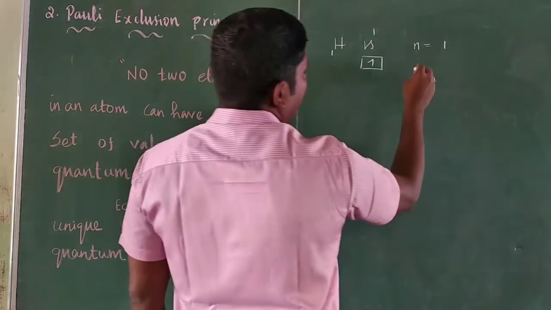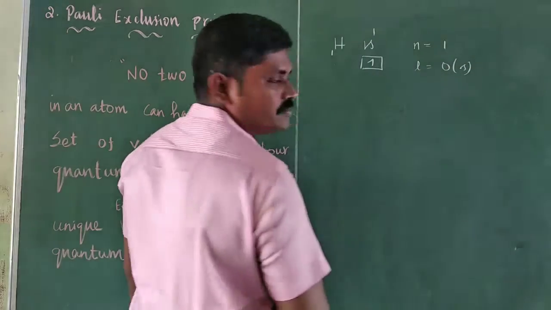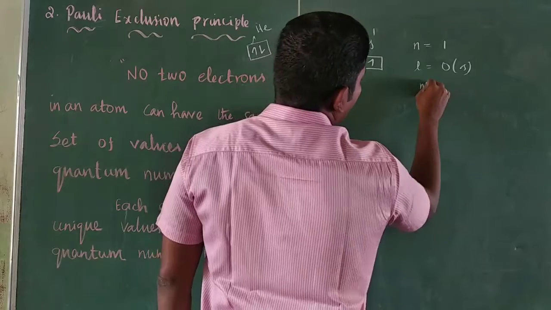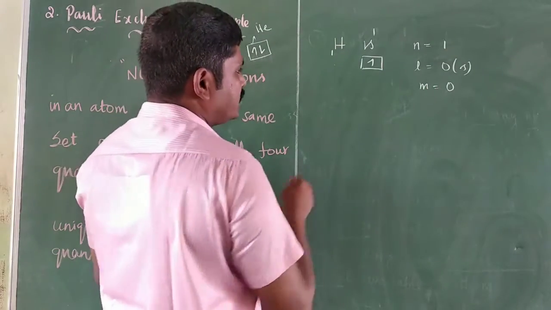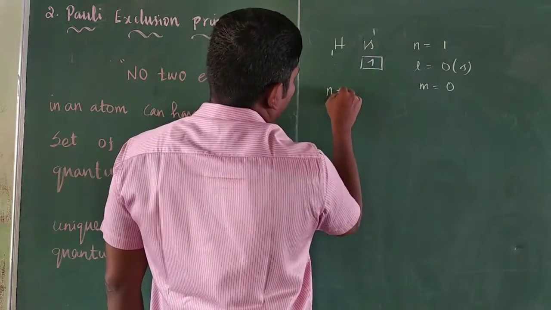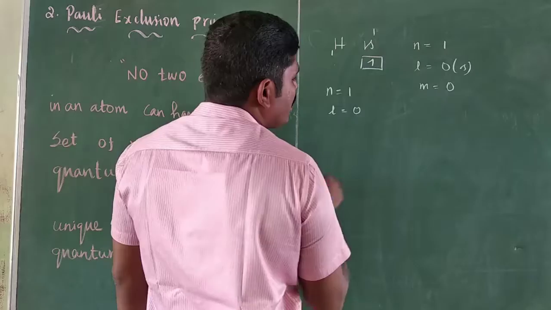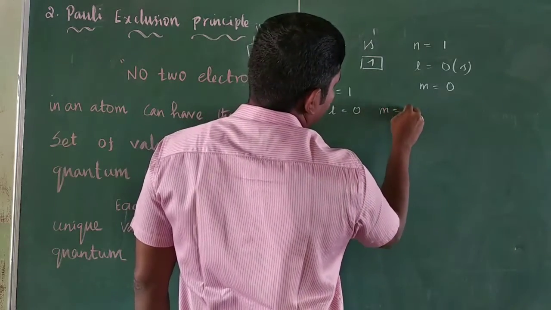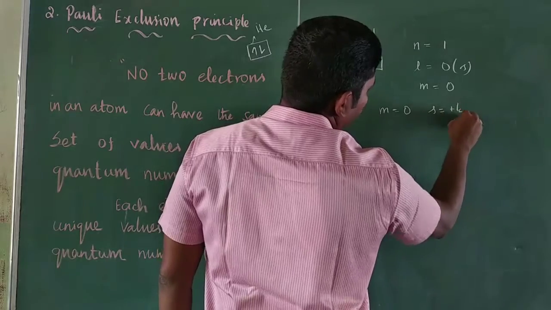So n equal to 1, l equal to 0, m equal to 0 and s is equal to plus half.